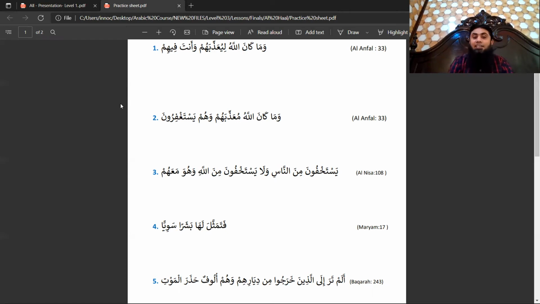In this case, because hum is the one whose hal is being described, and you know that hum is maf'ul, if I ask you who is sahibul hal, this hum, which is maf'ul, is the sahibul hal, and this hum yastaghfiruna is the hal, and this waw will be called rabit, connector, or waw haliya. Okay, so this was our second sentence.